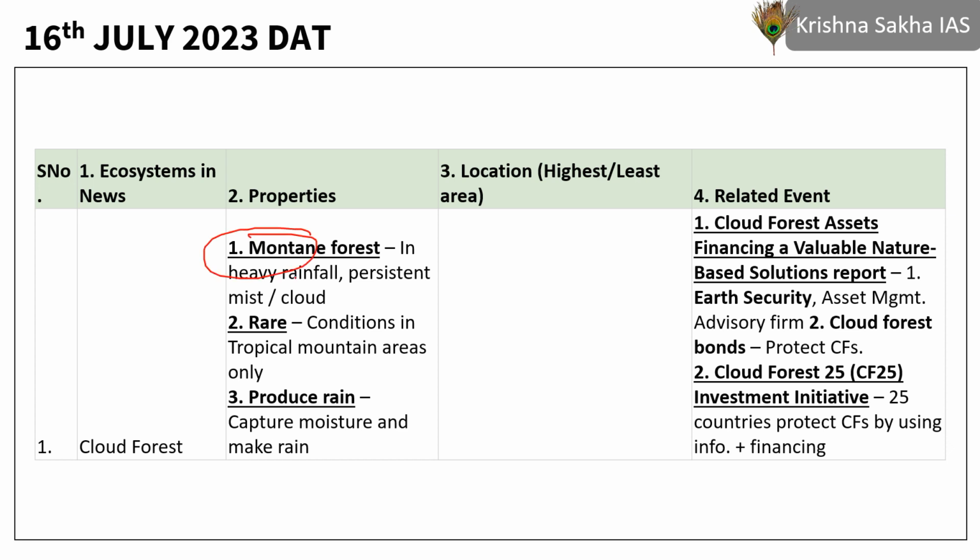Cloud forest, the mountain, rare forest. Conditions required are high rainfall. There should be fog formations at certain levels. Certain kind of trees should grow. And these produce rain, a lot of rain. Already it is a high rainfall region, and they produce a lot of rain themselves because they create a lot of clouds. When clouds are created, obviously there is propensity to rain.